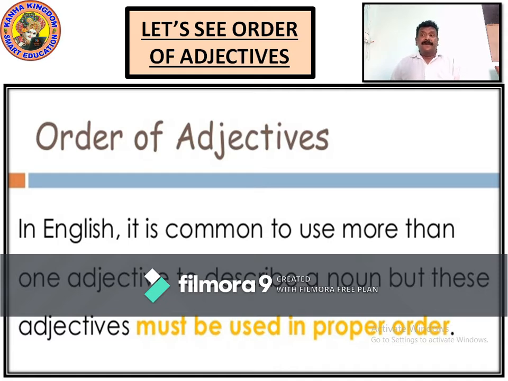In English, it is common to use more than one adjective, that's two, to describe a noun, but these adjectives must be used in a proper order, in a proper manner. You have to set it in a proper way and write it. Now I will show you the example. From that you will come to know what is the order of adjective.